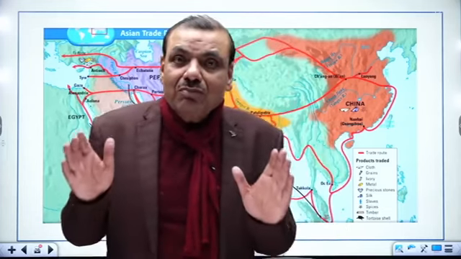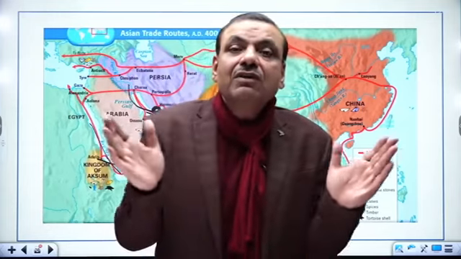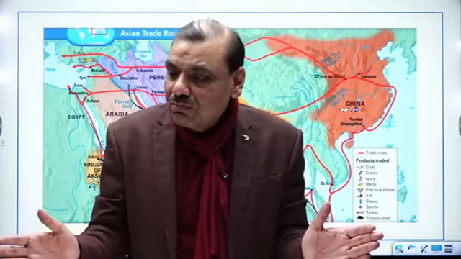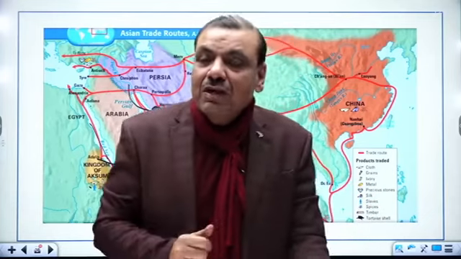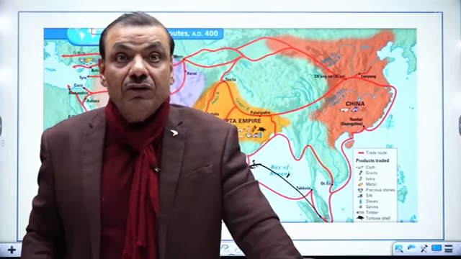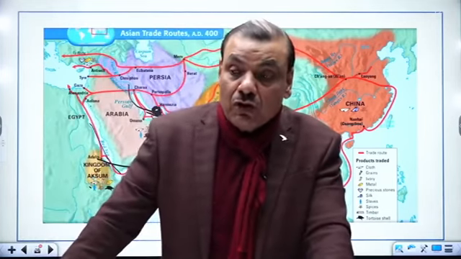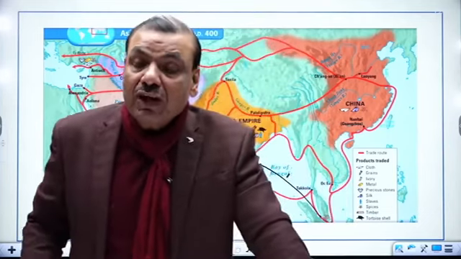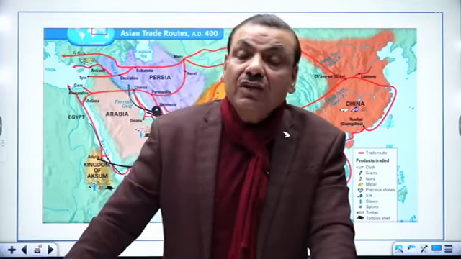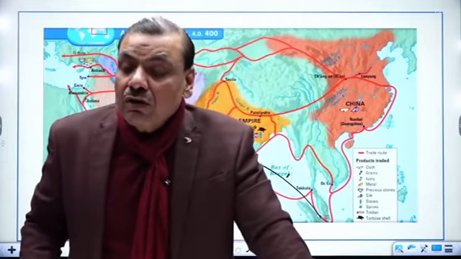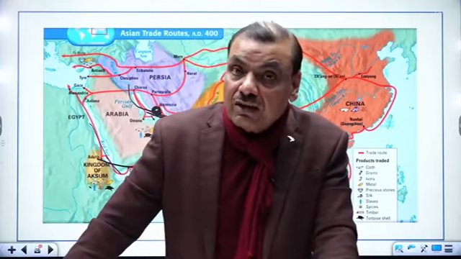So the British were allowed to build a factory at Agra first. But in the meantime, the Portuguese were outraged against the Mughal order, and the Portuguese were disturbed. So the Portuguese started to create pressure over Jahangir, that Jahangir should withdraw the order which had earlier been given to the British for establishing a factory at Agra.